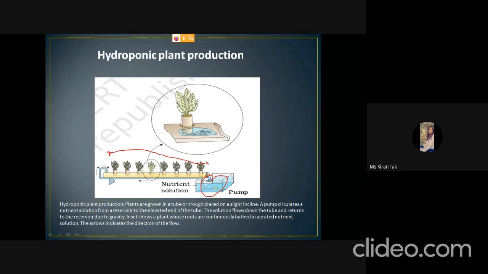So this solution is pumped from the elevated part, and the solution flows from one end to another. And as the roots are immersed in the solution, they get all the essential elements, and the proper growth and development of the plants takes place. And from time to time, the nutrient solution is replaced, so that the plants do not face any deficiency of a particular element.